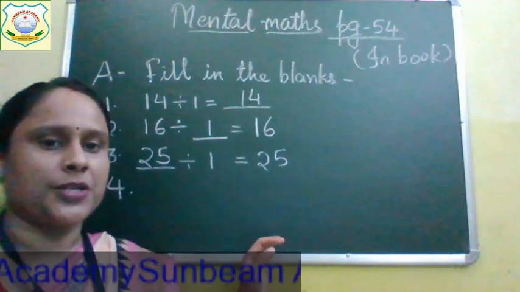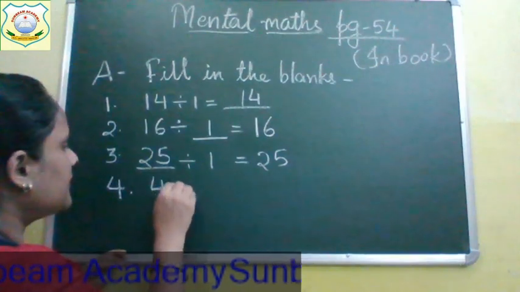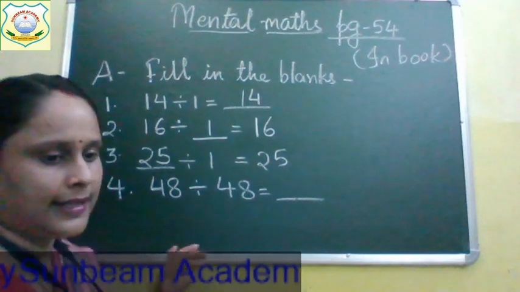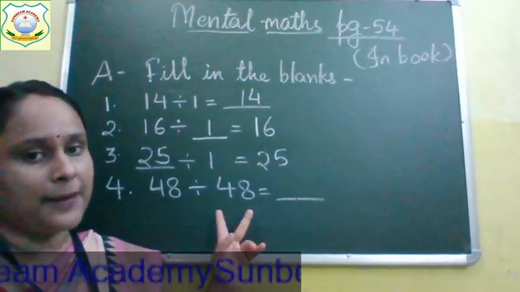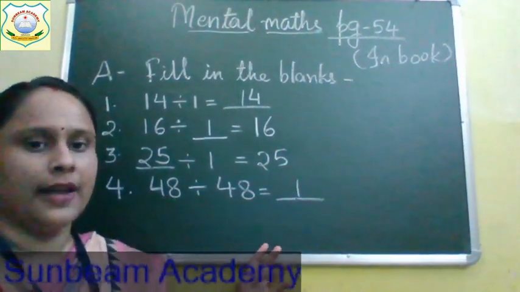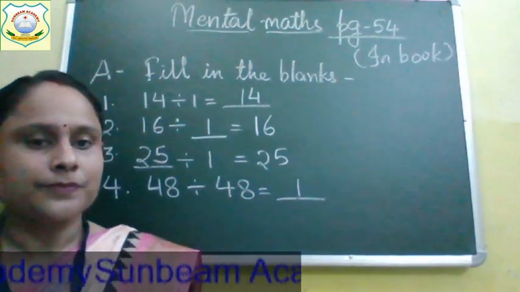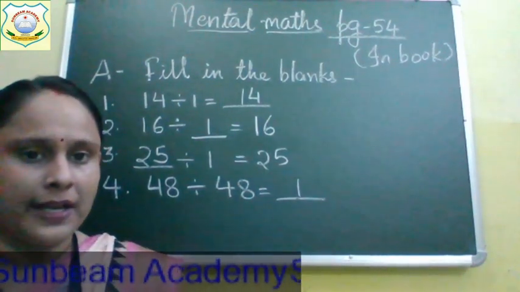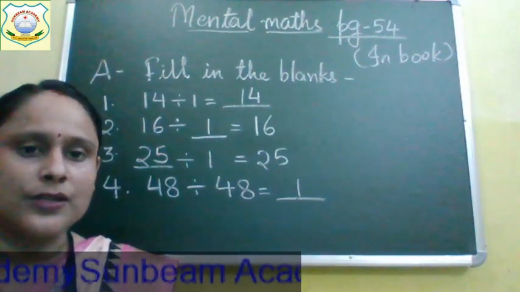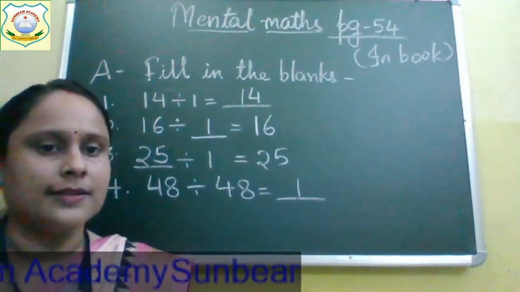Now come to the next question, children. Your question number 4 is 48 divided by 48. Answer is, so when we divide the same numbers, the answer is 1. Okay. When we divide the same number, the answer is 1. This is your second property. When a number is divided by itself, the quotient is 1. So when the same numbers are divided, your answer, or your quotient, is 1.